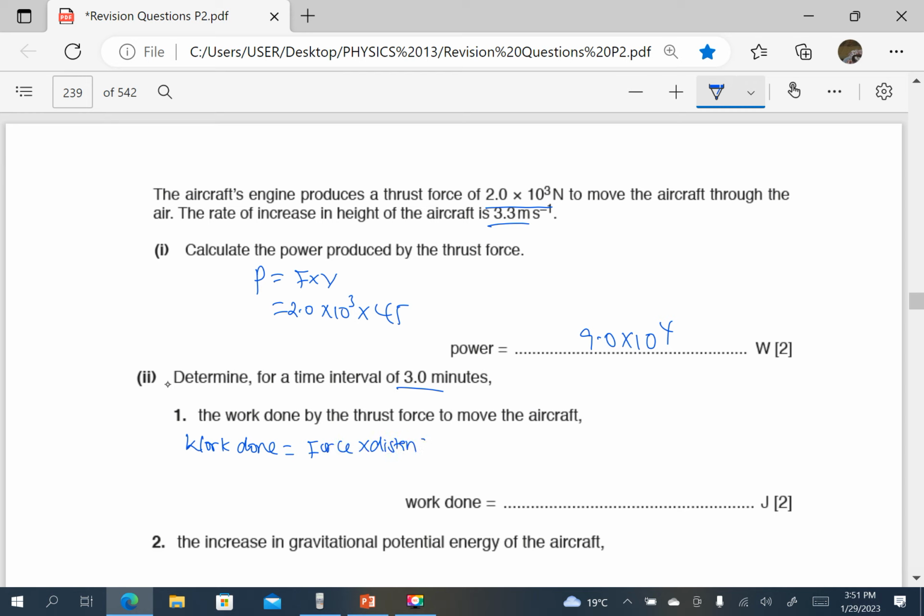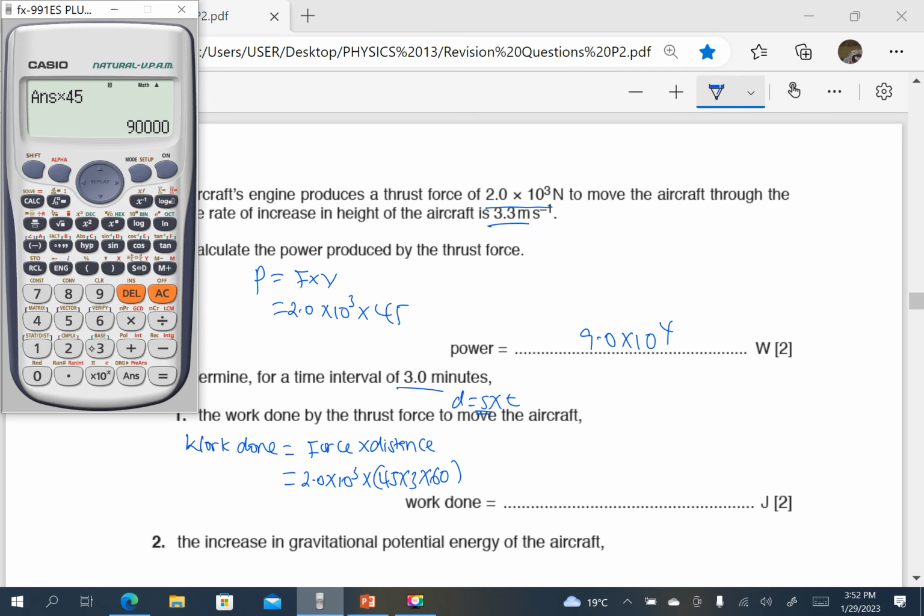Then the distance. The speed is 45 meters per second. It is constant. The time is 3 minutes. So we are going to find the distance from distance is speed times time, when the speed is constant. The speed is 45. The time is 3 minutes. So 45 times 3, but we change it to seconds, so that is times 60. So this is the distance.